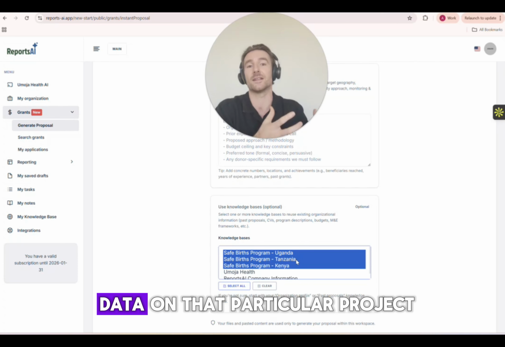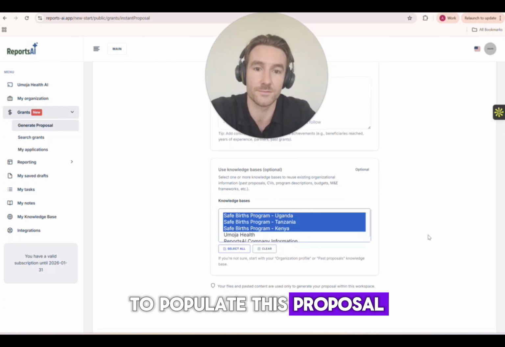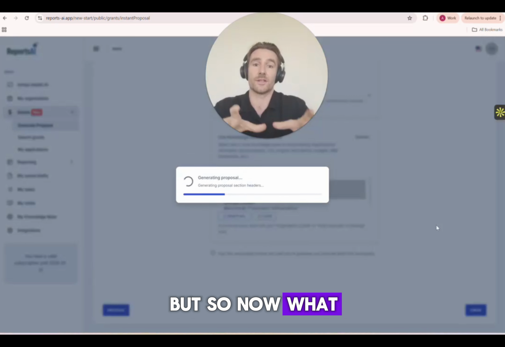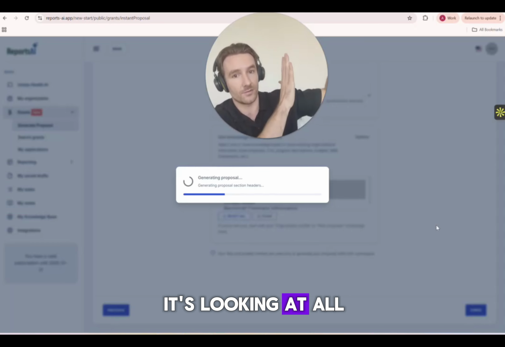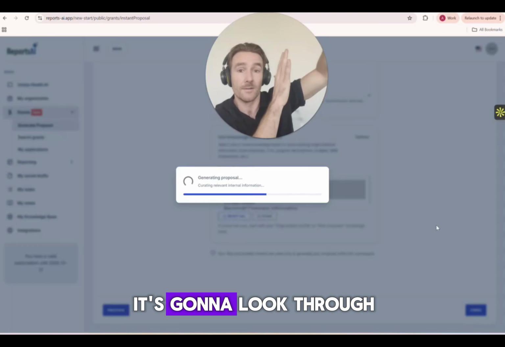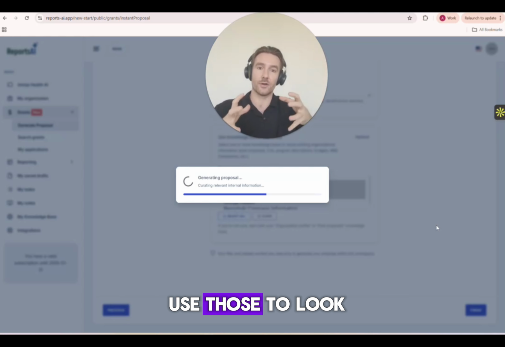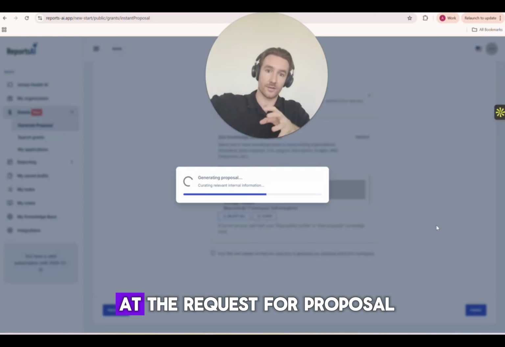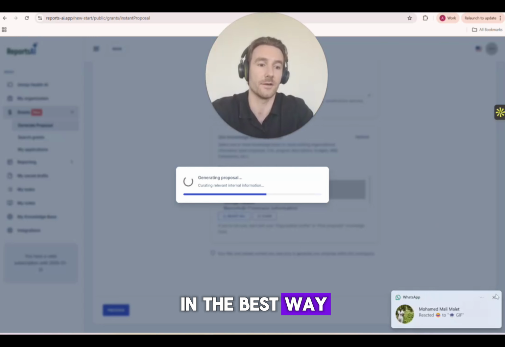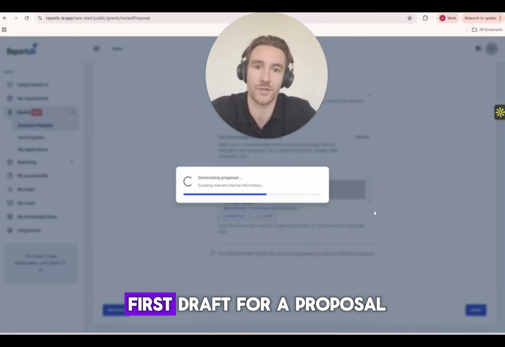So that's where I've got all of my data on that particular project that I'm going to use to populate this proposal. I can put some prompts here as well, but I'm not going to bother with that right now. Now what it's doing is looking at all of my documents within those knowledge bases. We use a RAG system. It's going to look through, pull out the relevant data points, and then use those to look at the request for proposal and populate the answers in the best way that it sees fit. So this is how you're going to instantly generate your first draft for a proposal.